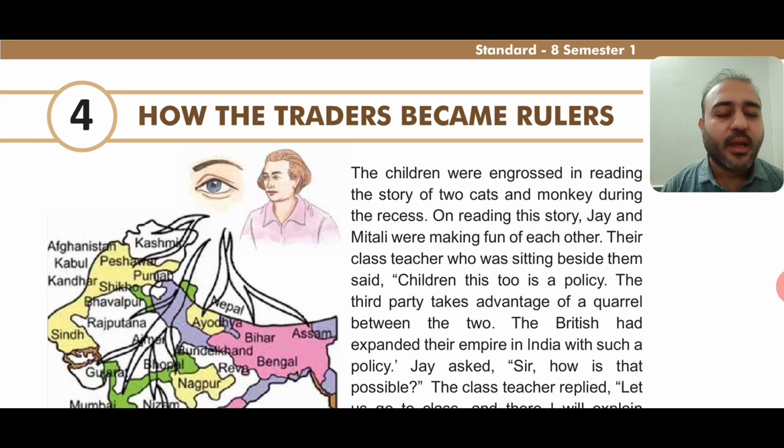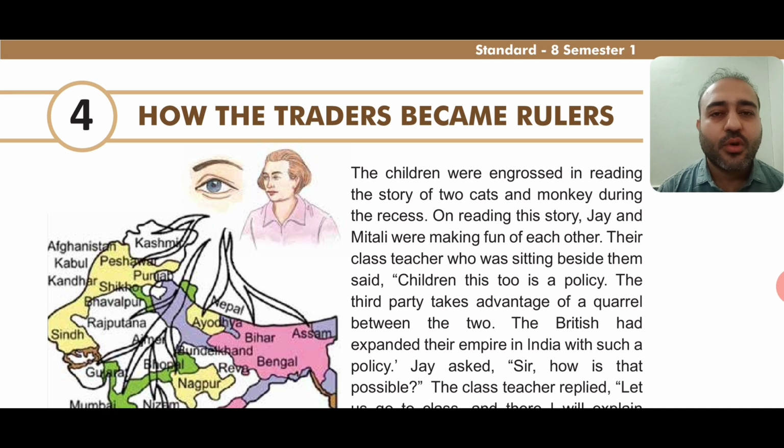I am Dhaval sir and our today's topic is your social science chapter number 4, how the traders became rulers. In our previous chapter, that is chapter number 1, we had seen how the European countries were eager to trade with India, as the demand for Indian commodities was very high in the European nations. So one by one, how the European nations came to India and how they had a cutthroat competition with each other, and how they fought with each other to increase their trade in India.